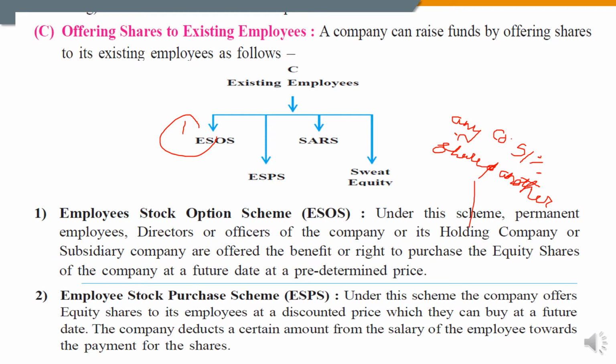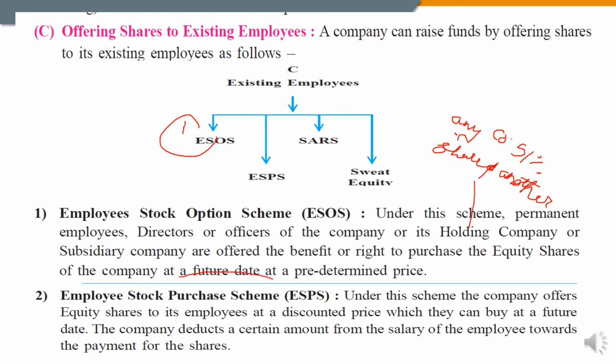For example, in the case of Punjab National Bank and Oriental Bank of Commerce, Punjab National Bank is the holding company and Oriental Bank of Commerce is the subsidiary company. So the subsidiary company can also have an employee stock option scheme, a right to purchase the equity shares of the company at a future date.